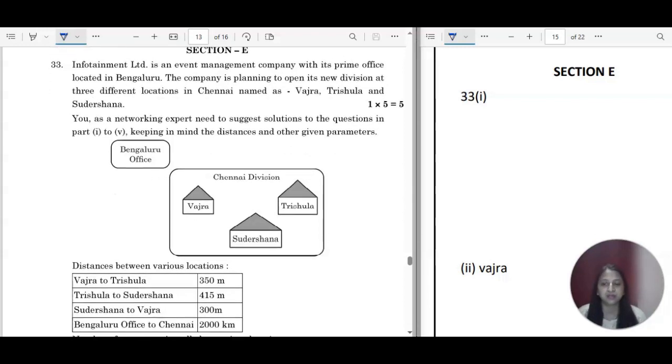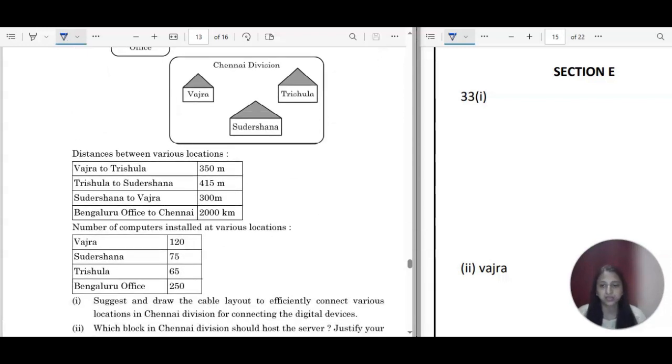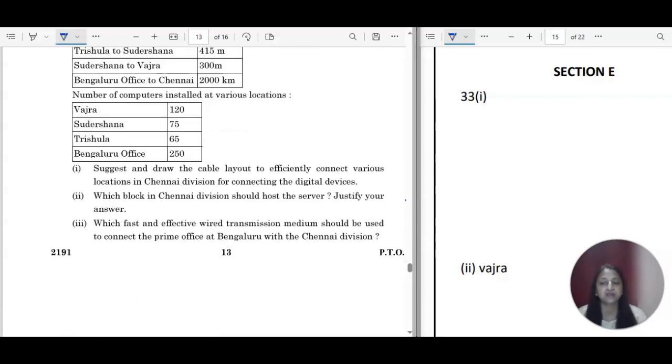We have to consider the distances, which are given in the first table, and the number of computers installed in different locations, which are given in the second table. So we go to the first question: suggest and draw the cable layout to efficiently connect various locations in Chennai division for connecting the digital devices. So the digital devices in Chennai division, they are saying.